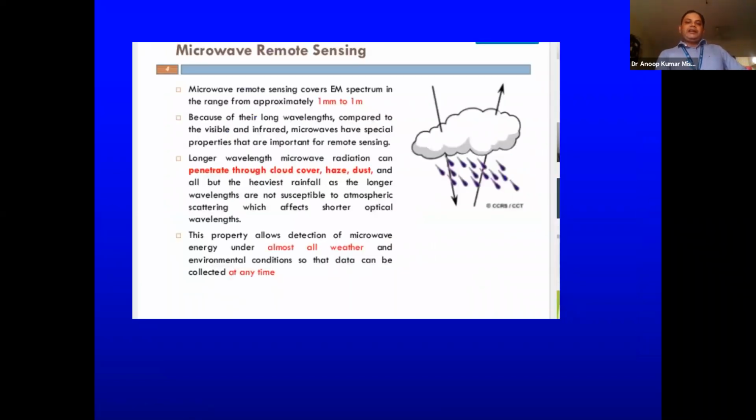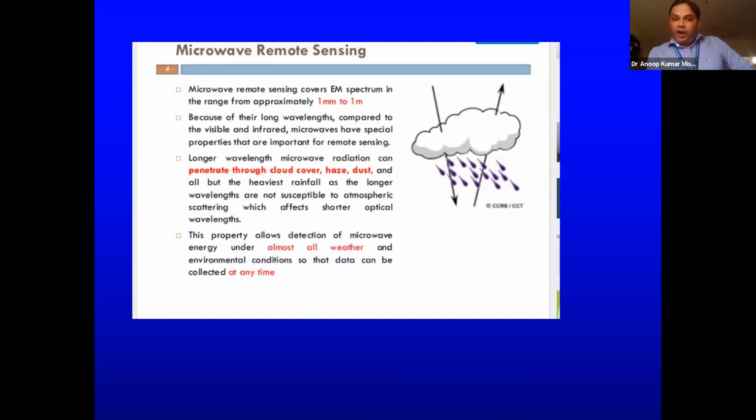So what is happening here? This radiation is able to penetrate through clouds and rain systems. Again, I'm saying, only if raindrops or cloud droplets are smaller will it be able to penetrate. Otherwise, the disturbances will be there. Scattering will be there, absorption will be there. So it all depends on the size of cloud droplets or rain droplets. The range is, say, from 1 millimeter to 1 meter.